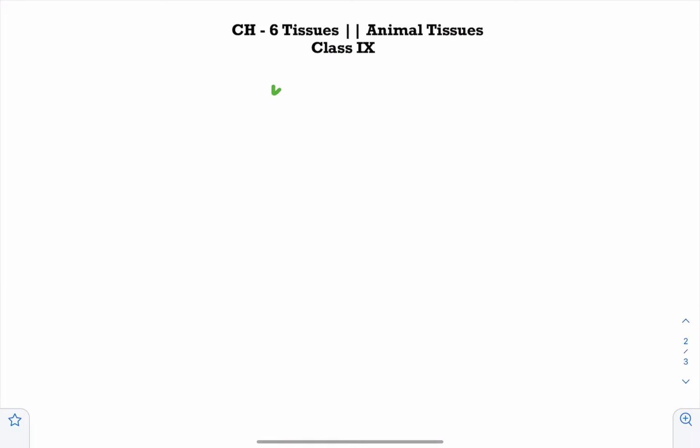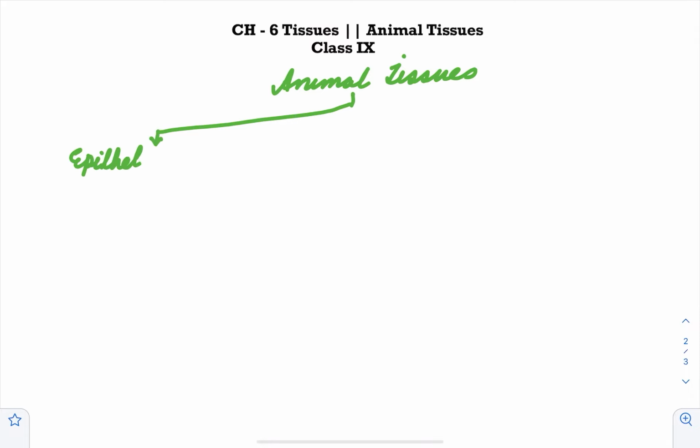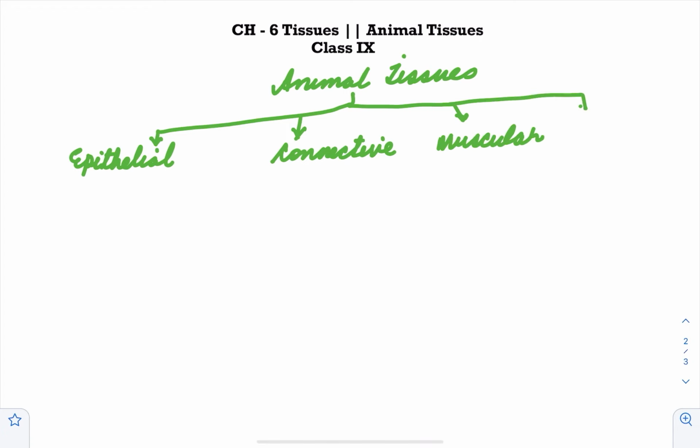Okay, so let's learn about animal tissues. So we basically have four categories. So we have epithelial tissue, then we have connective tissue, then we have muscular tissue, and we have nervous tissue. So these are the four major categories. Let's look into the subtypes.